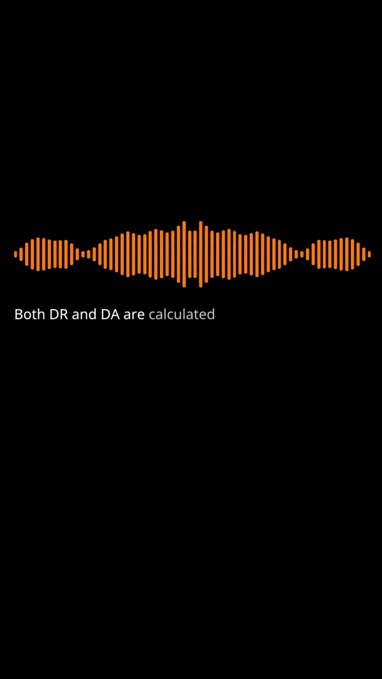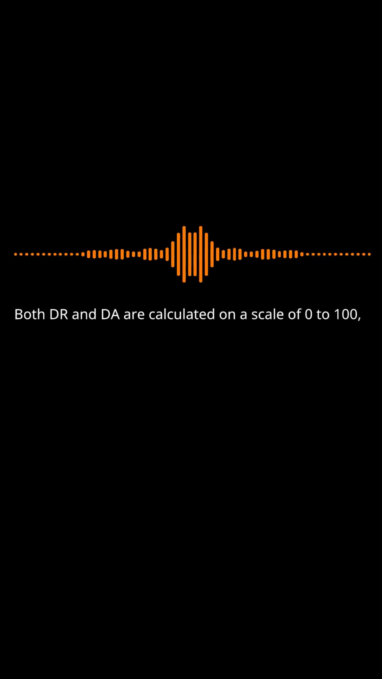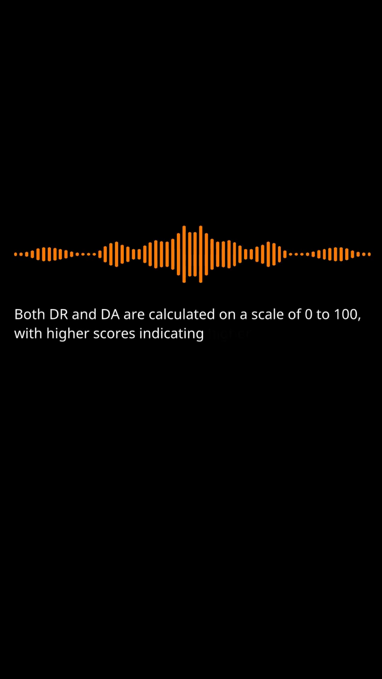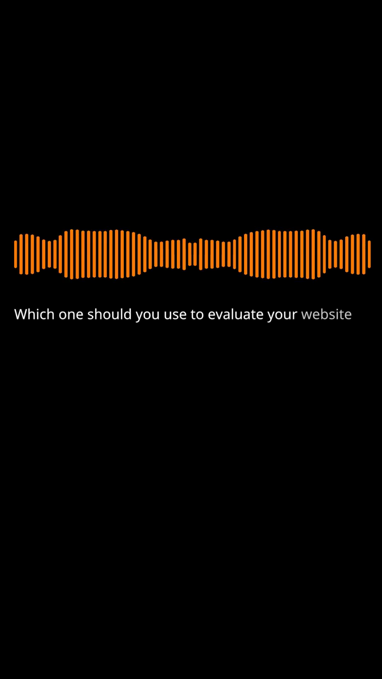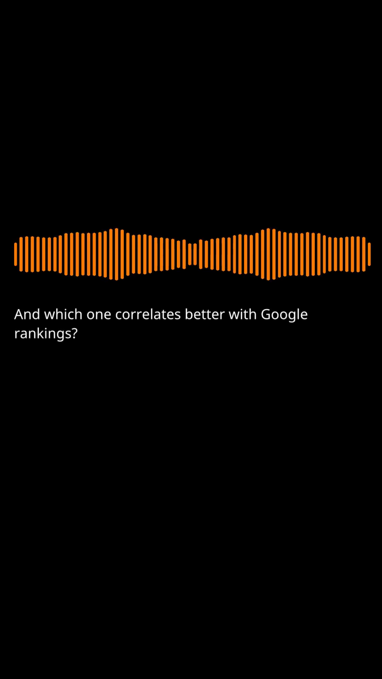Both DR and DA are calculated on a scale of 0 to 100, with higher scores indicating higher authority and quality. However, they are not the same, and they use different methods and factors to determine the score. So which one is better? Which one should you use to evaluate your website or your competitors? And which one correlates better with Google rankings?